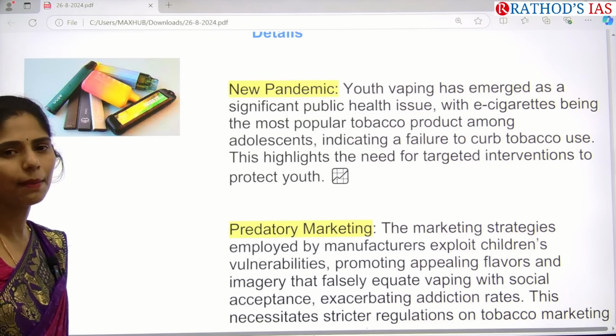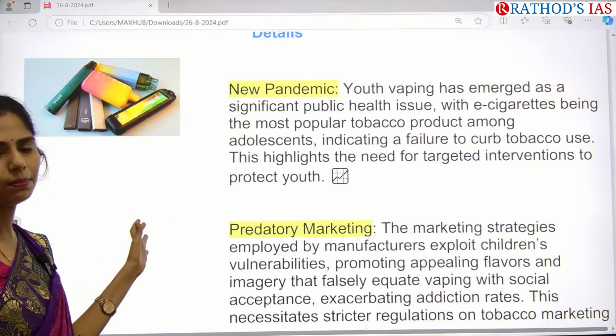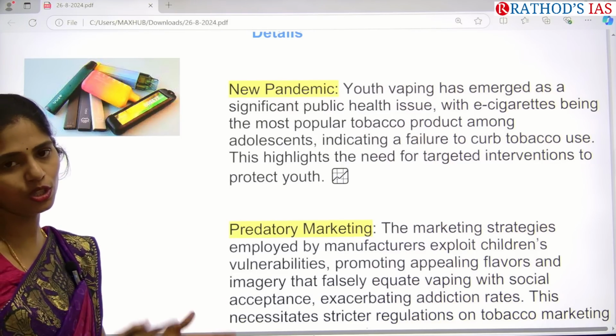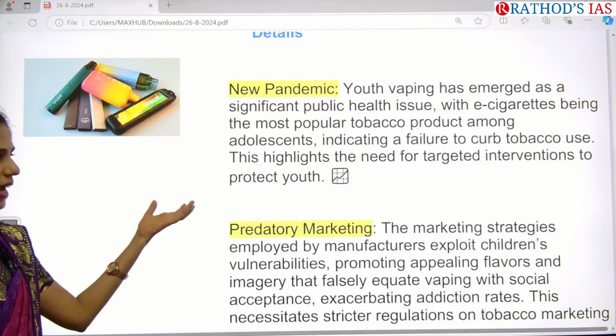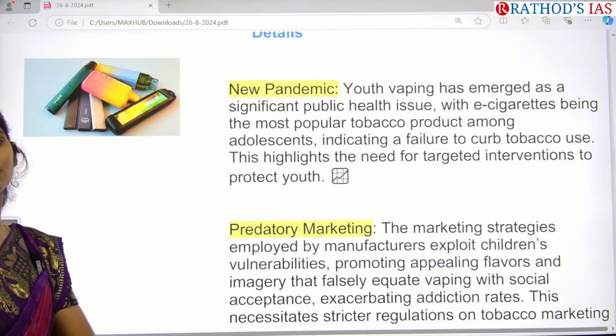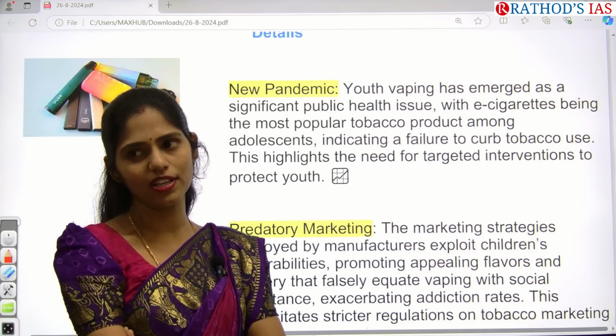So now what happens is e-cigarette sales have increased a lot, and many people, especially youth, have become habituated to this tobacco. So now the government needs to take some targeted interventions to protect youth from these new age devices.